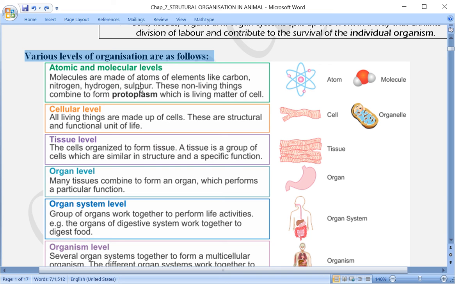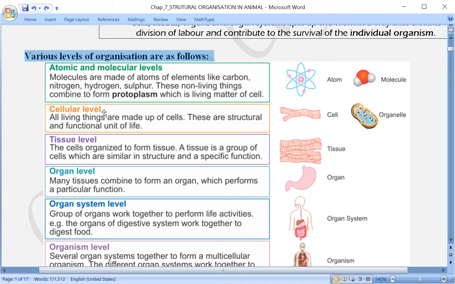All these make the structure of different biomolecules, and they make the cell organelles, where cell organelles are carrying different kinds of functions in the cell. That is, they are present in the cytoplasm and they perform different kinds of functions. Let us take one example of a ribosome. What does the ribosome do? It does the function of synthesizing protein.